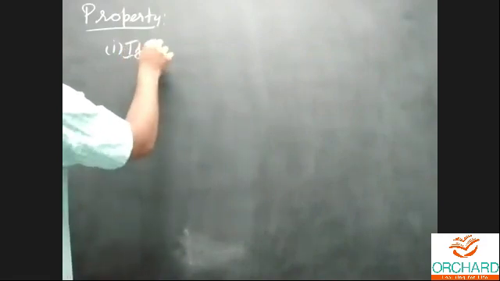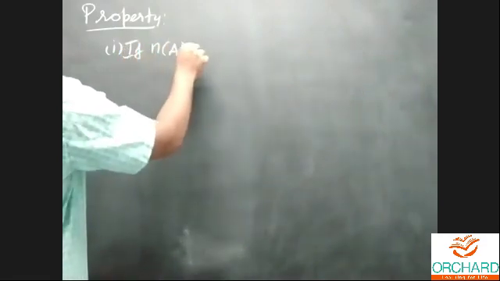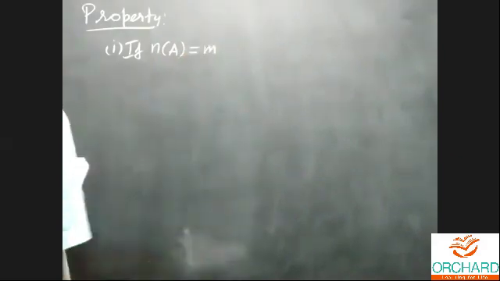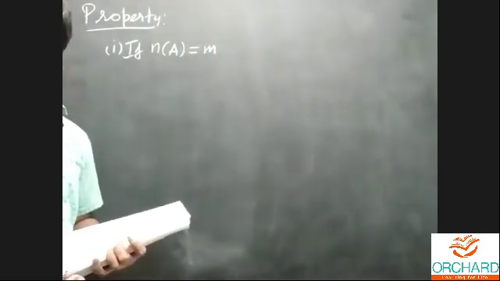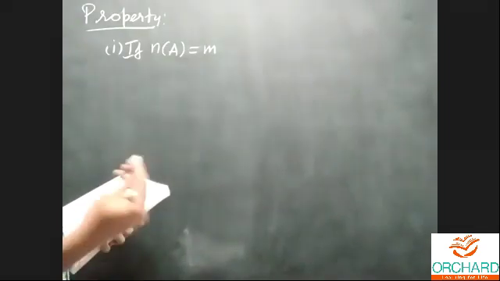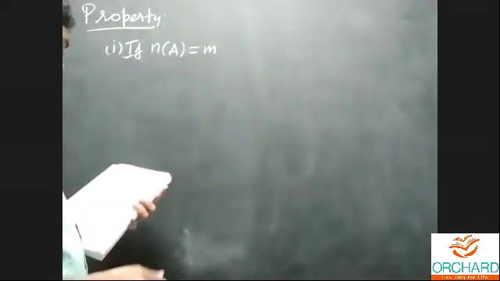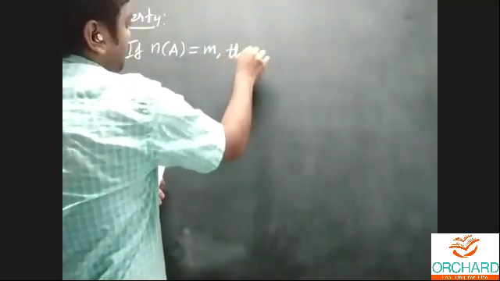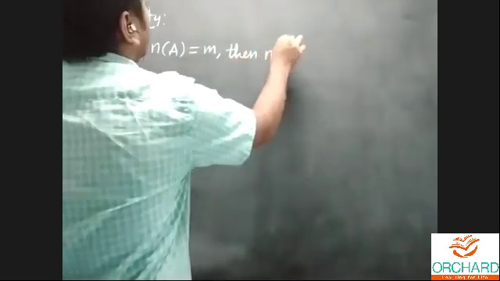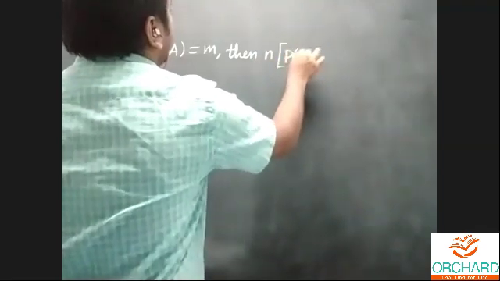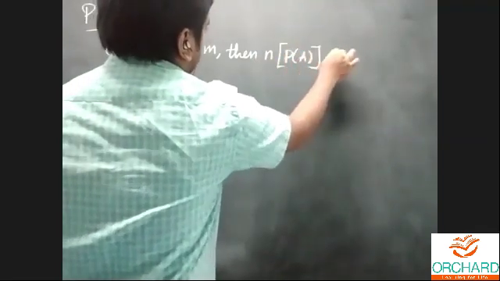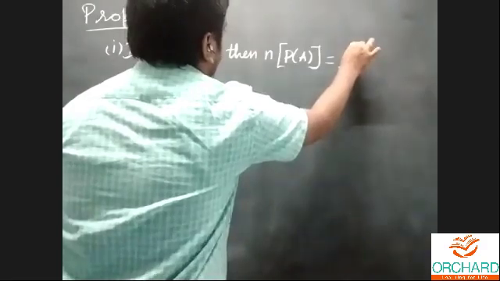The first property says how many elements there are in a power set. If n of A, the number of elements in set A, is generally m elements. It may be 2, 3, 5, 10, 100, or 1000 elements, any number, but in general we consider m elements. Then n of P of A, the cardinal number of the power set, is equal to 2 power m.